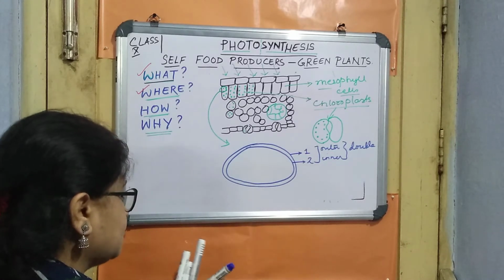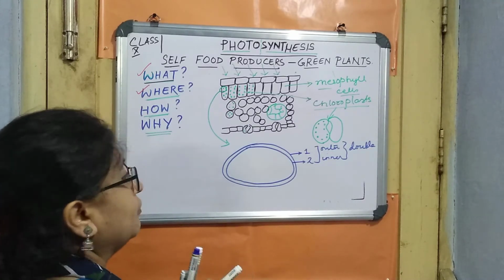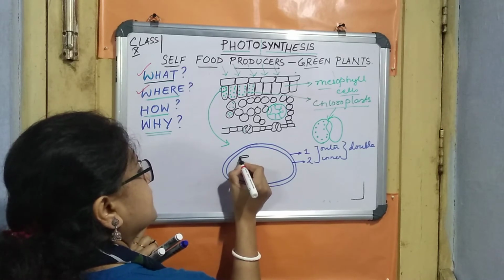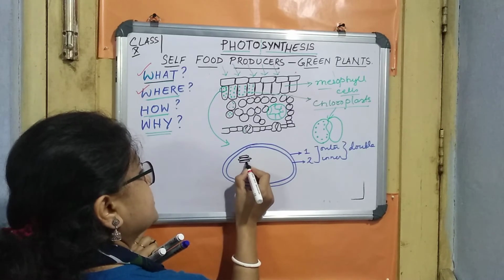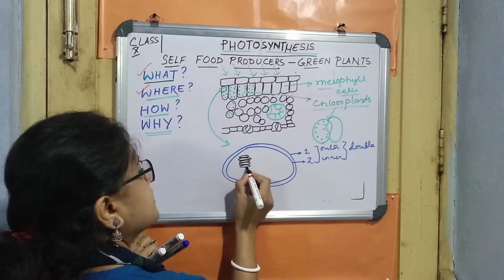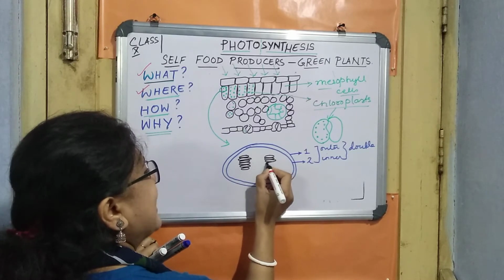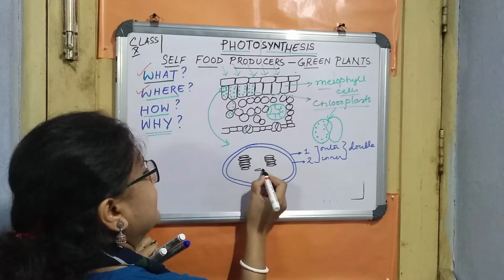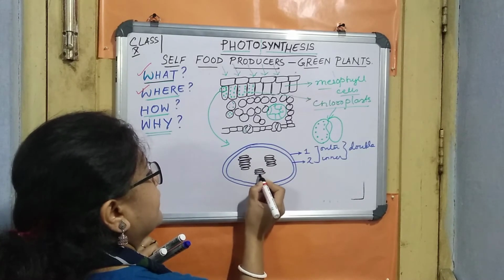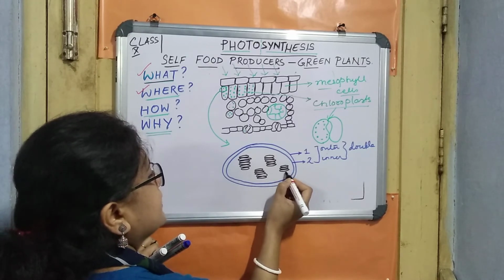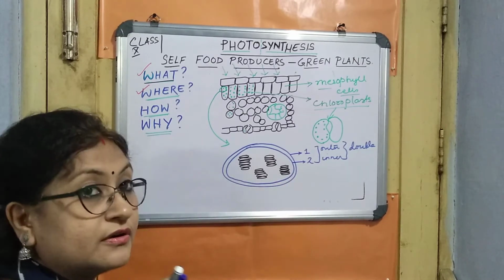Now inside this, what is there that we have to know very nicely. Inside this chloroplast, there are certain sac-like structures. These sac-like structures are stacked over each other like piles of books. As we keep piles of books in this manner, it is arranged.